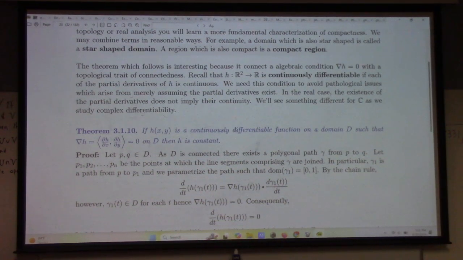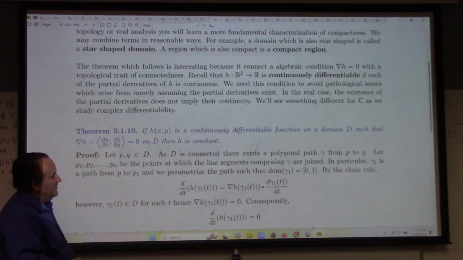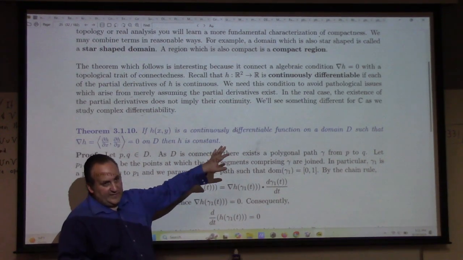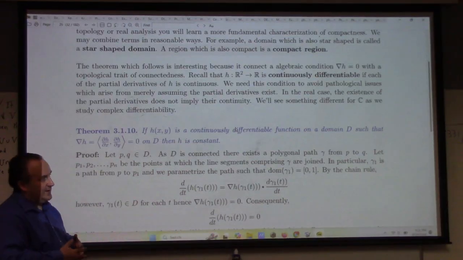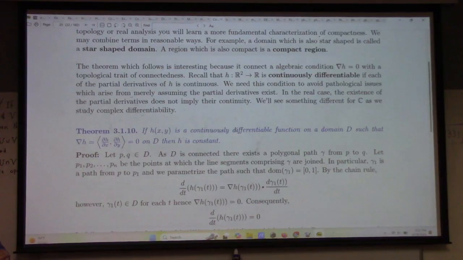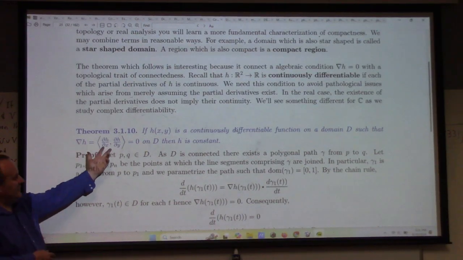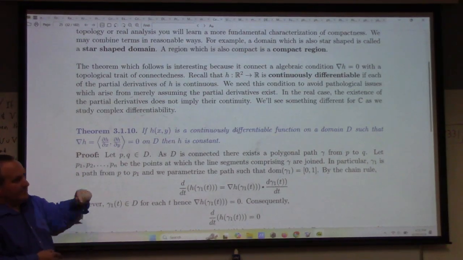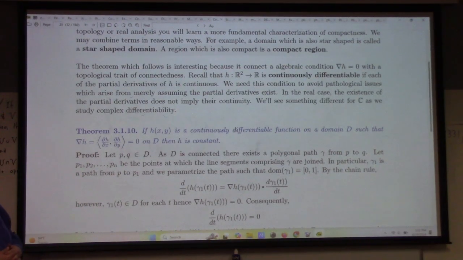This is a theorem that connects topology and calculus a bit. If we have a continuously differentiable function H, and by that I mean that the partial derivatives exist and they're continuous themselves, on a domain D, such that the gradient is 0 on D, then H is constant. The proof involves the things we've talked about so far.